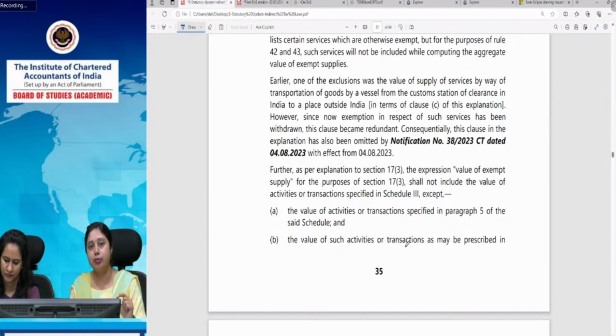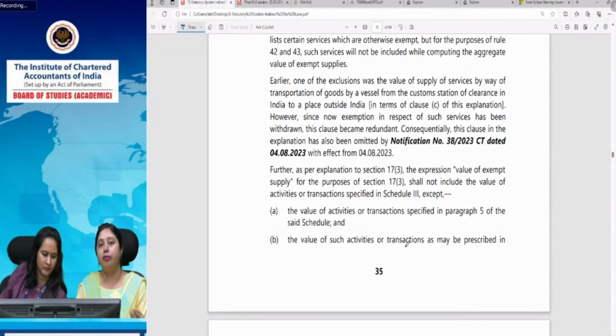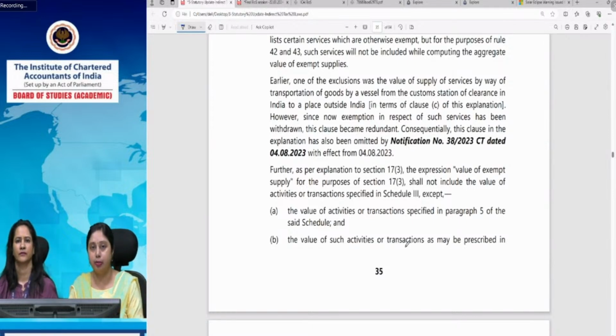Now, this value of exempt supply is not the same as what we understand by exempt supply under GST law. Under GST law, exempt supply means nil rated supplies, non-taxable supplies, and supplies which are exempt by way of a notification. All these are exempt supplies. But while determining the value of exempt supply under Section 17(3), read with Rule 42 and 43, the value of exempt supply excludes certain activities or transactions which are specifically mentioned there. So it excludes all the value of activities or transactions specified in Schedule 3.